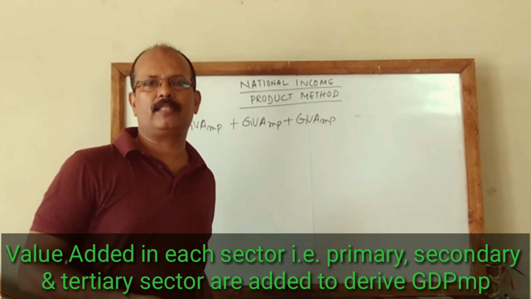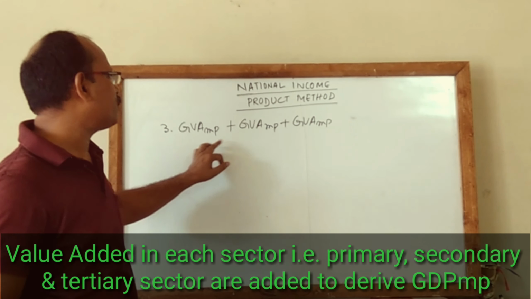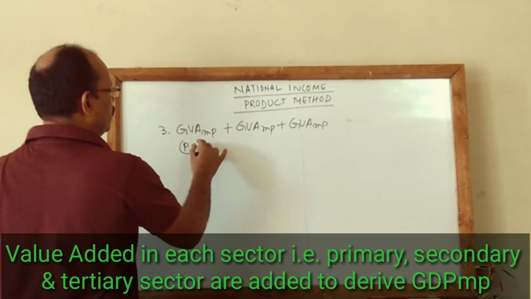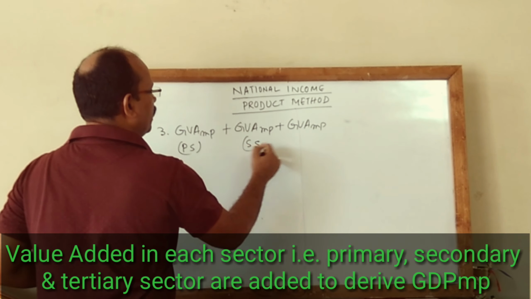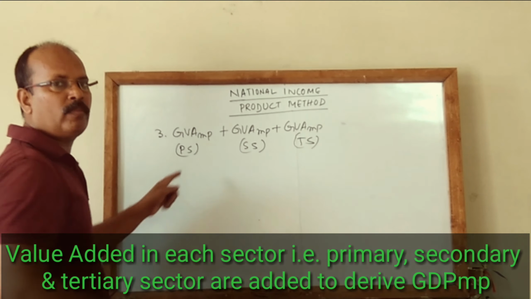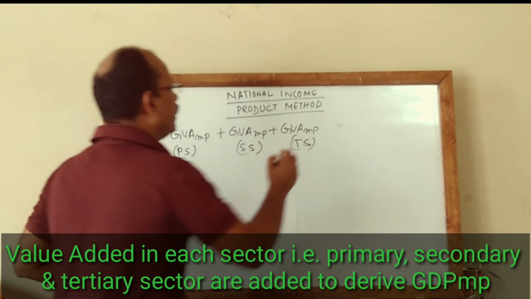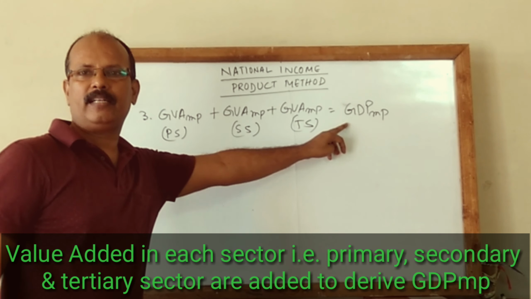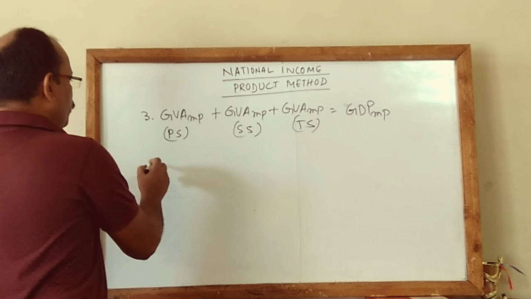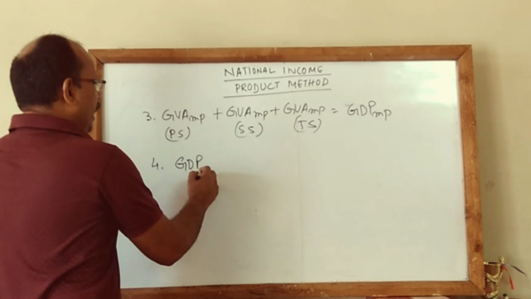Next, what we will have to do is add the gross value added at market price in three different sectors, that is primary sector, secondary sector, and tertiary sector. If we add them, we will get gross domestic product at market price. And once we have got gross domestic product at market price, we can find out the following steps, that is GDP MP.